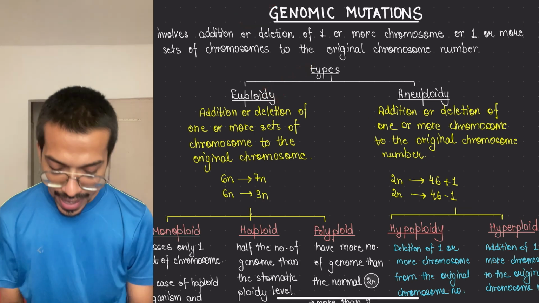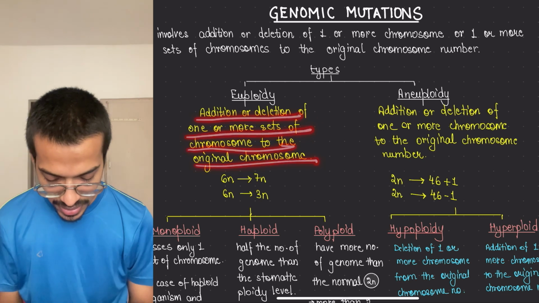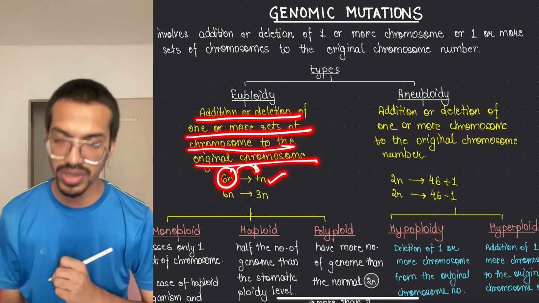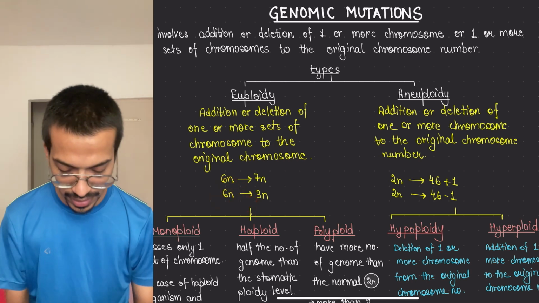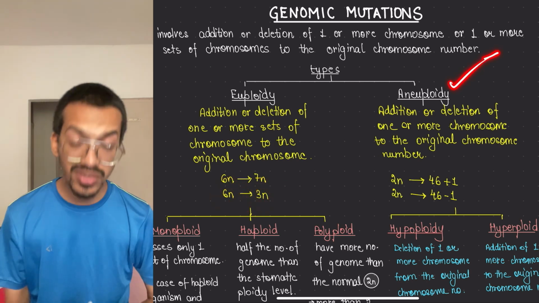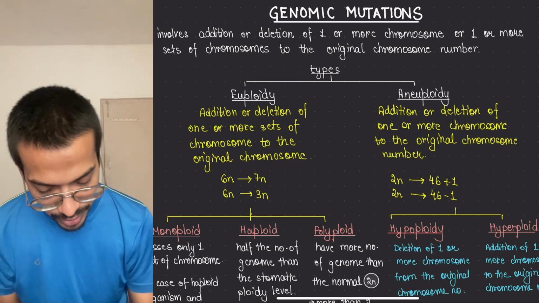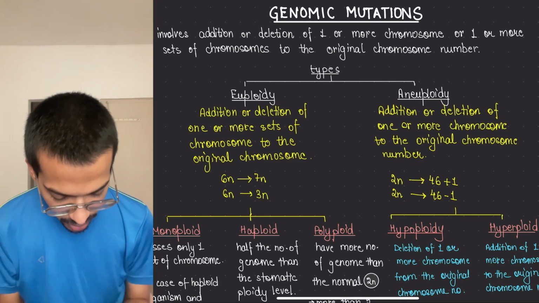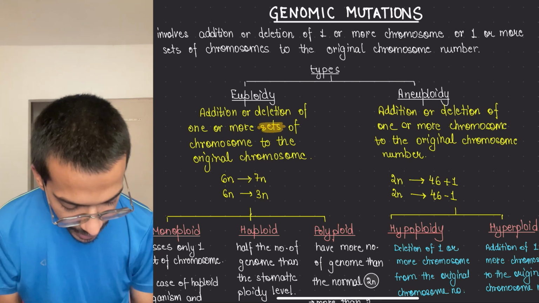Euploidy: what happened? Addition or deletion of one set of chromosomes to the original. So if 6n is there, we have added one extra set, that is 7n. If 6n is there, we have reduced it to half, 3n, that is haploid. Aneuploidy means one or more chromosomes are added. So the difference is very narrow: here it is the set, there the individual chromosome.